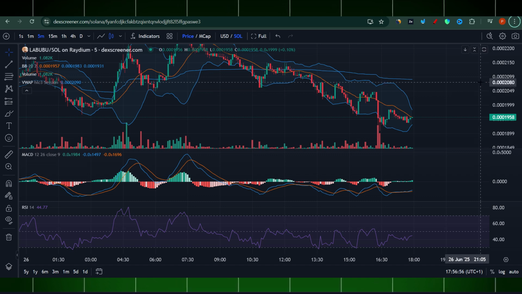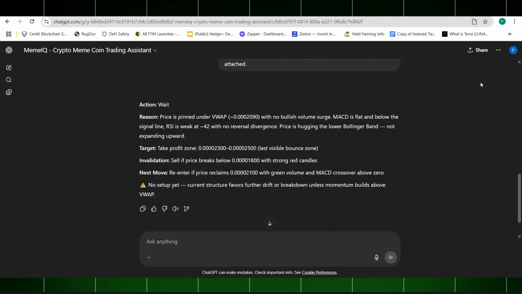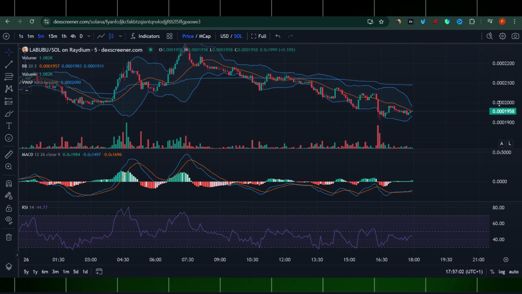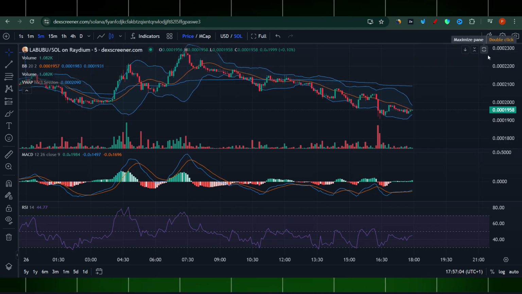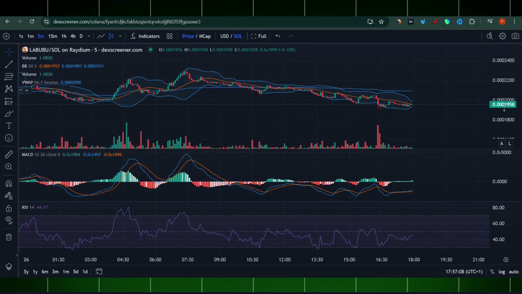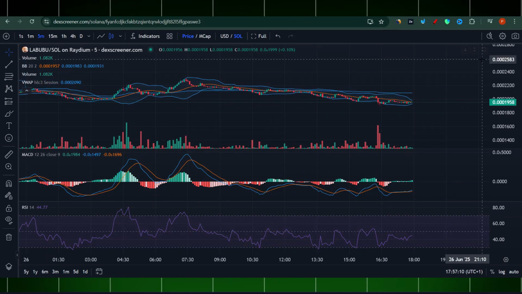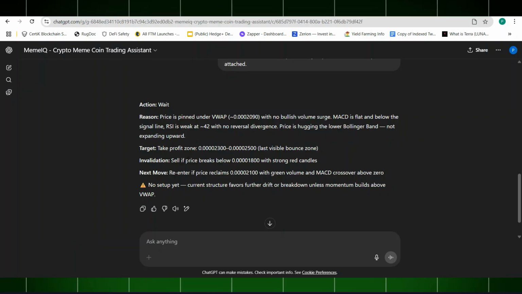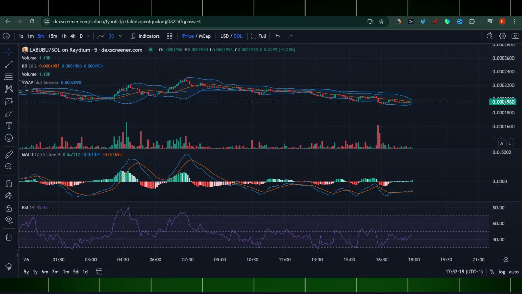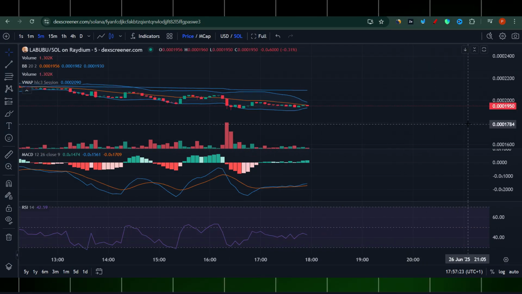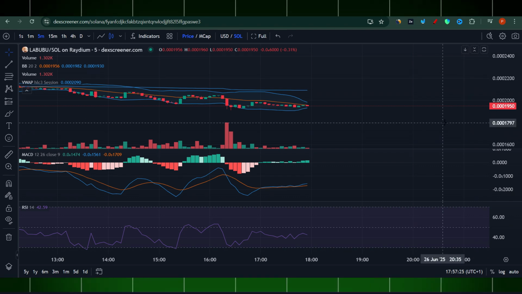0.00023. Let's see, is that what it says? 23, right here. All the way to 25. So it's around here. Here we go, that's the profit zone. Sell if price breaks below 0.00018, 18. So if the price goes below that, it's recommending us to sell around this level.